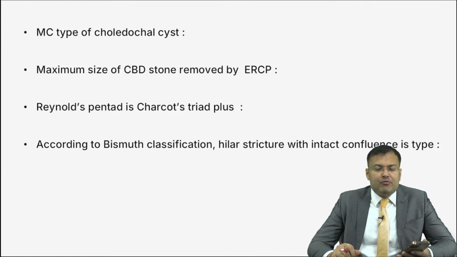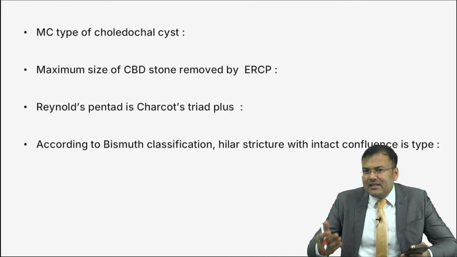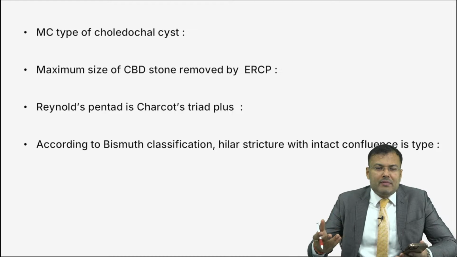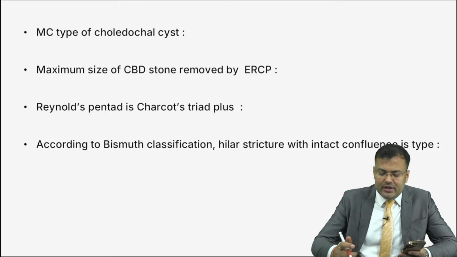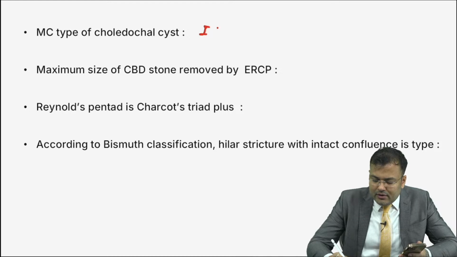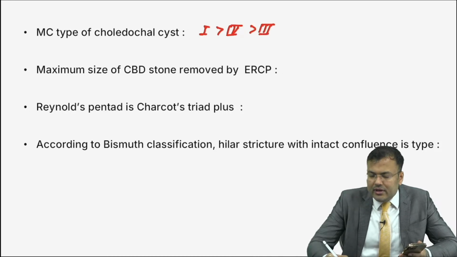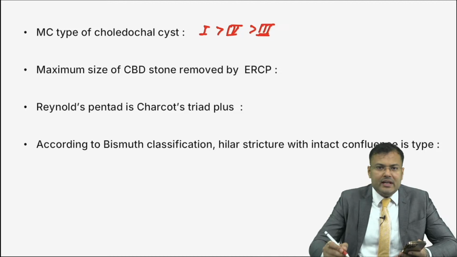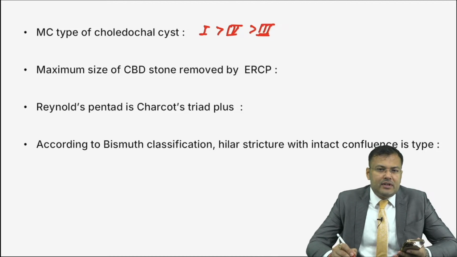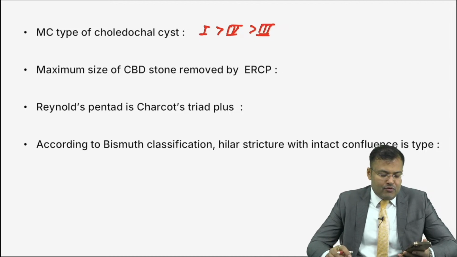So guys, type 1, you know that if classification starts from 1, 2, 3, 4, 5, most common is type 1. If it starts from A, B, C, D, E, most common type is A. So here it's type 1, followed by type 4, followed by type 3. So it is 1, 4, 3. And you must be knowing the meaning of 1, 4, 3. Can anybody tell me what's the meaning of 1, 4, 3? It's type 1, followed by type 4, followed by type 3.